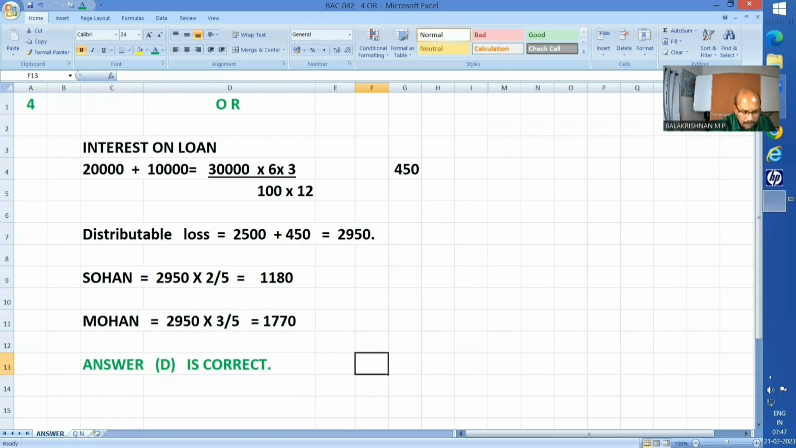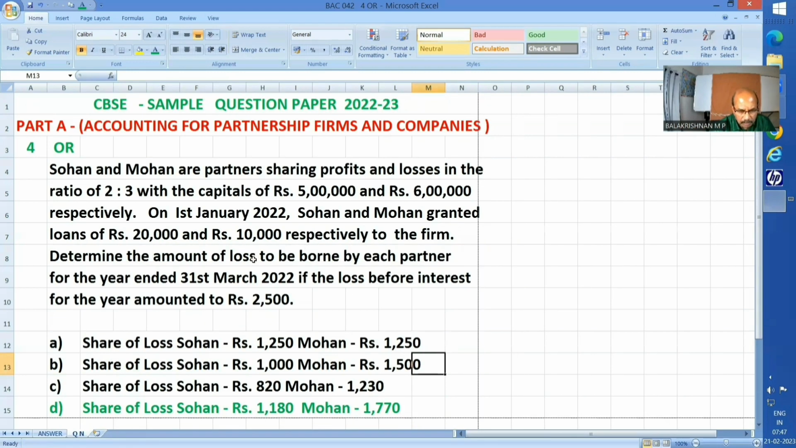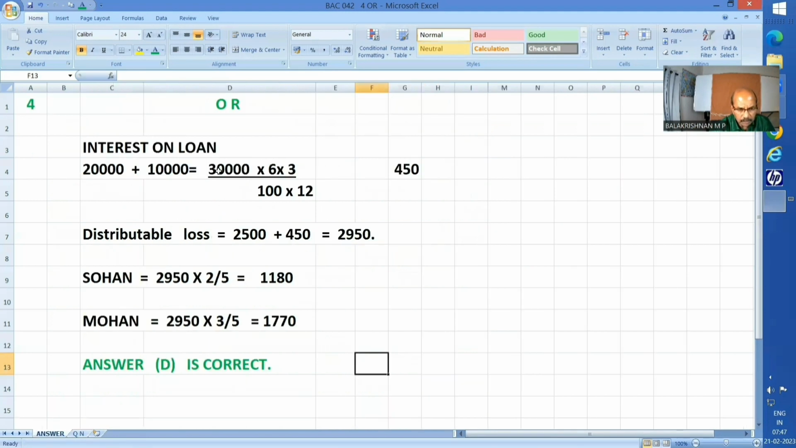Well, students, we know that a total of 30,000 loans have been given on 1st January, 20,000 plus 10,000. So 30,000, from 1st January to 31st March means 3 months, 3 upon 12 months. And this 6 by 100 is in fact what they're checking. Whether you are aware, in the absence of specific agreement between the partners, the rate of interest applicable to the loan given by the partner will be 6%. Okay, so that's 6% you should clearly remember and apply here.